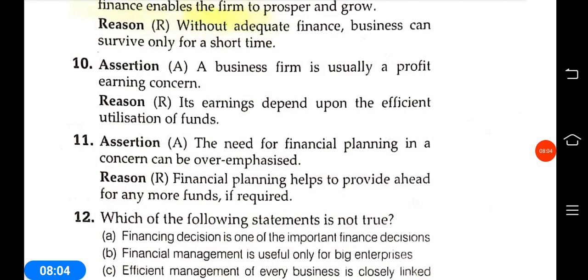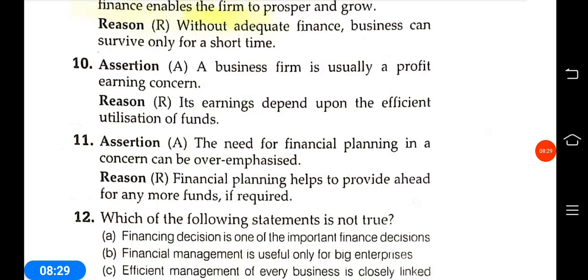The need for financial planning in a concern can be overemphasized. Financial planning helps to provide ahead for any more funds required. No, it can't be overemphasized.